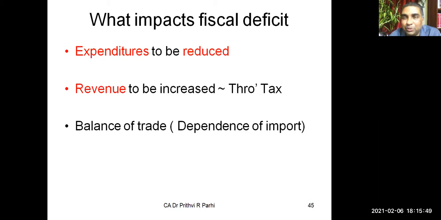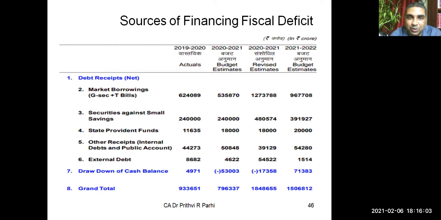Okay, then also good balance of trade needs to be maintained, meaning you need to export more and import less. So these are some of the measures. If these measures are taken, then fiscal deficits can be addressed. Okay, so government has also planned, if deficits are there, how to address that fiscal deficit. You see, this is how government plan runs like this.